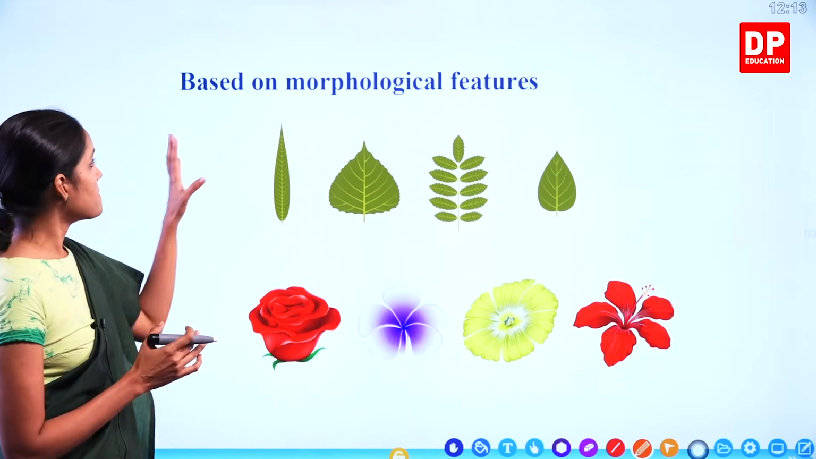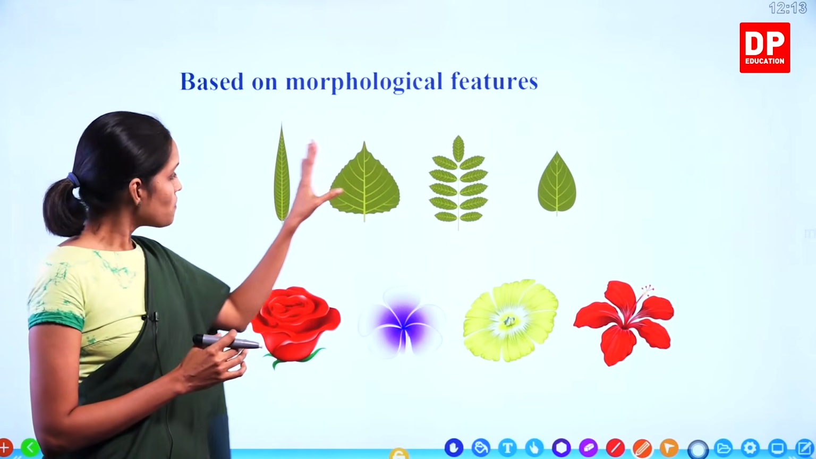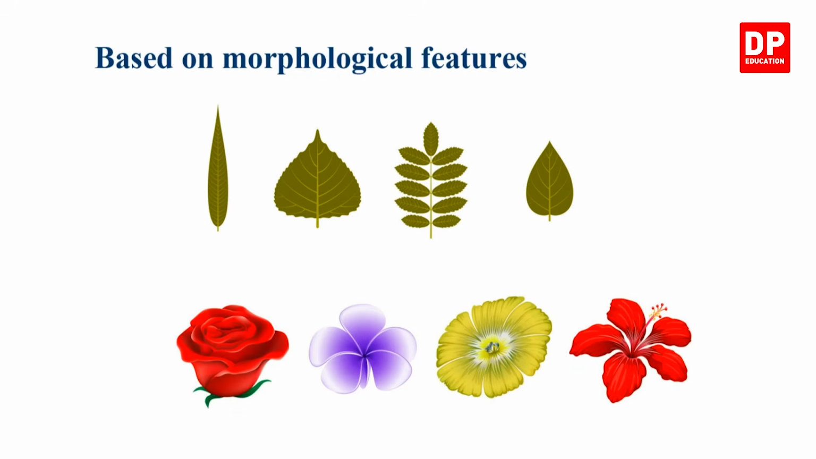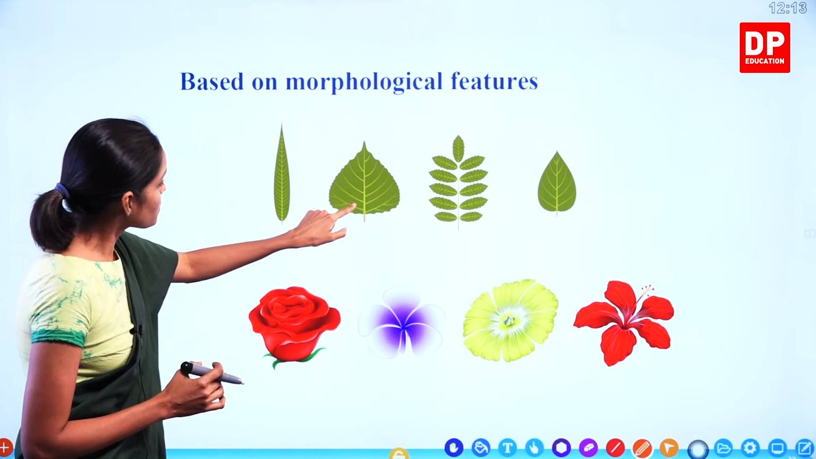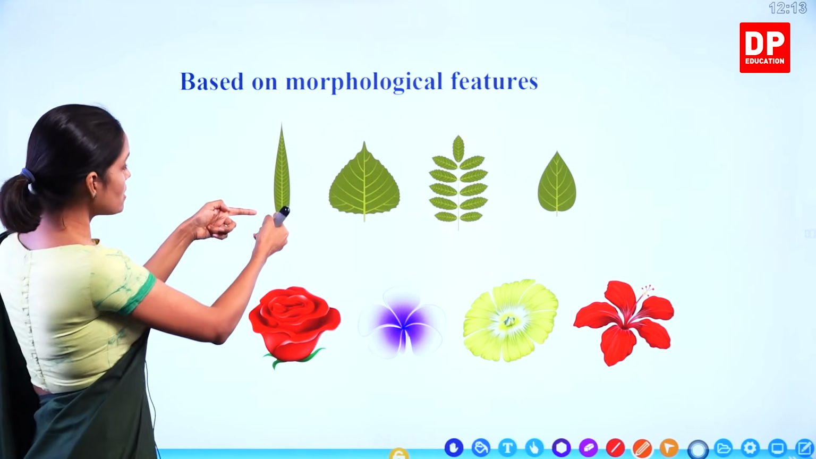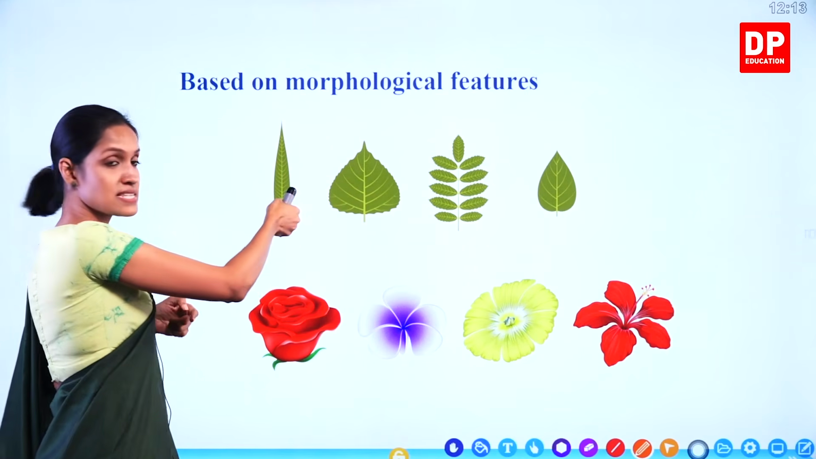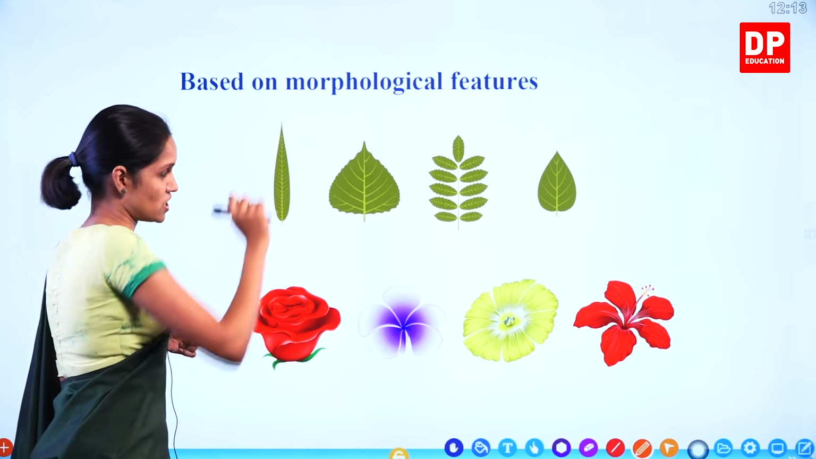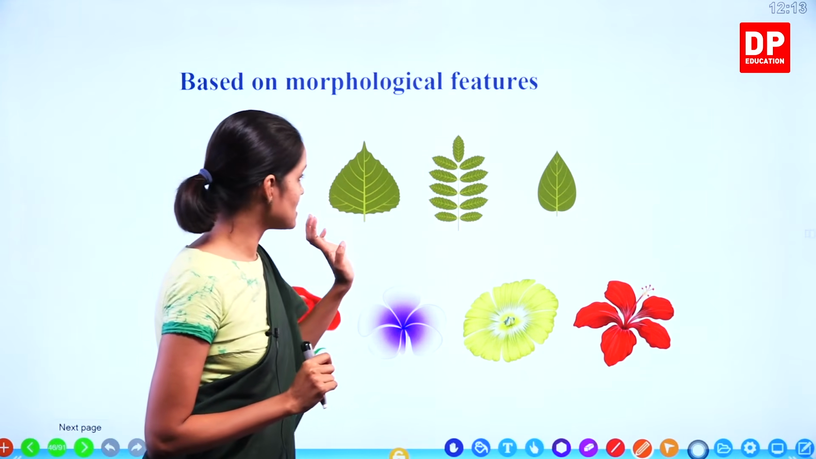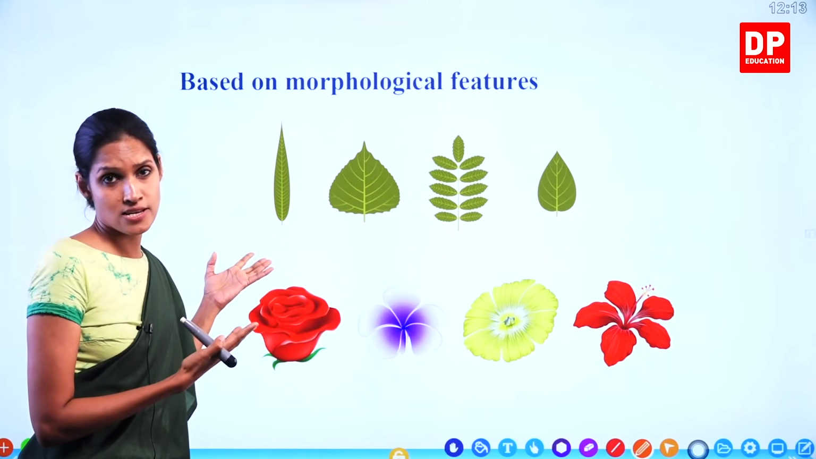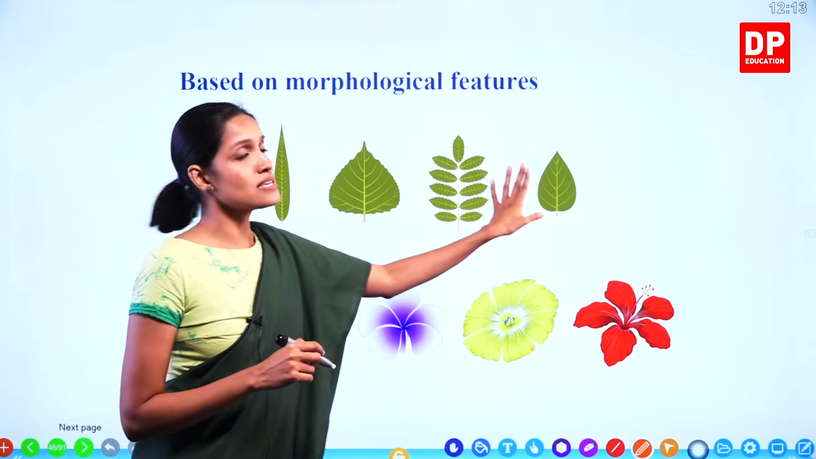Look at this one, based on morphological features. What can you see here? There are different leaves. Different shapes are there. Look at this one, it is a long one. Look at the shape of this one. It's another one. Look at the differences between the margins of these two leaves, children. This has a smooth margin. This has a serrated or wavy margin. What can you tell about this leaf? Now these leaves are present as single units. Therefore, as you will learn later as well, these are known as simple leaves.